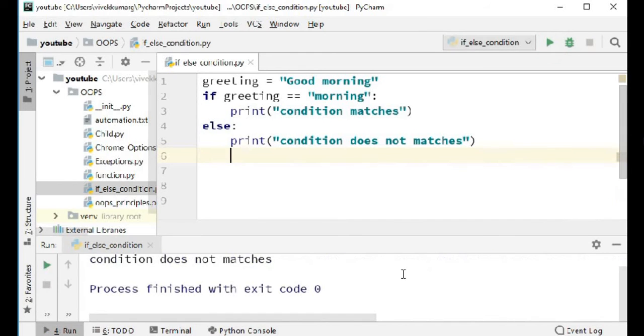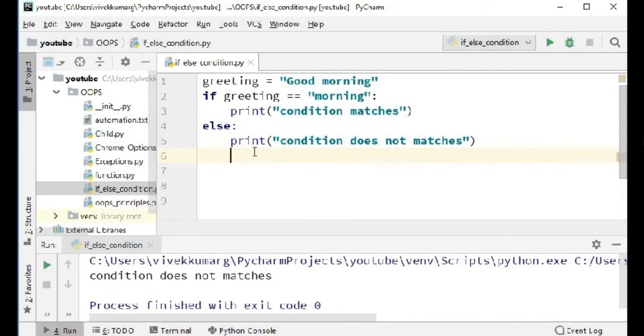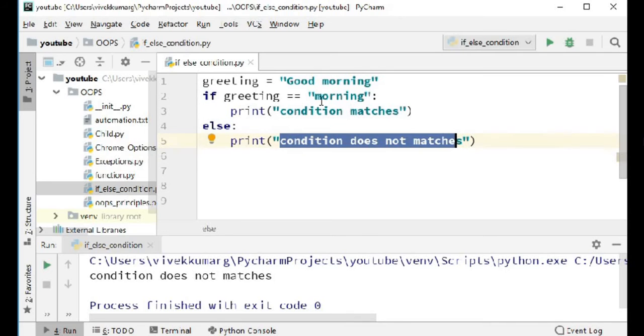Now let's execute this and see. Definitely the condition does not match, because greeting is good morning and you say greeting is equal to morning. So the if condition will not execute this code, it will come directly to the else part and say condition does not match.